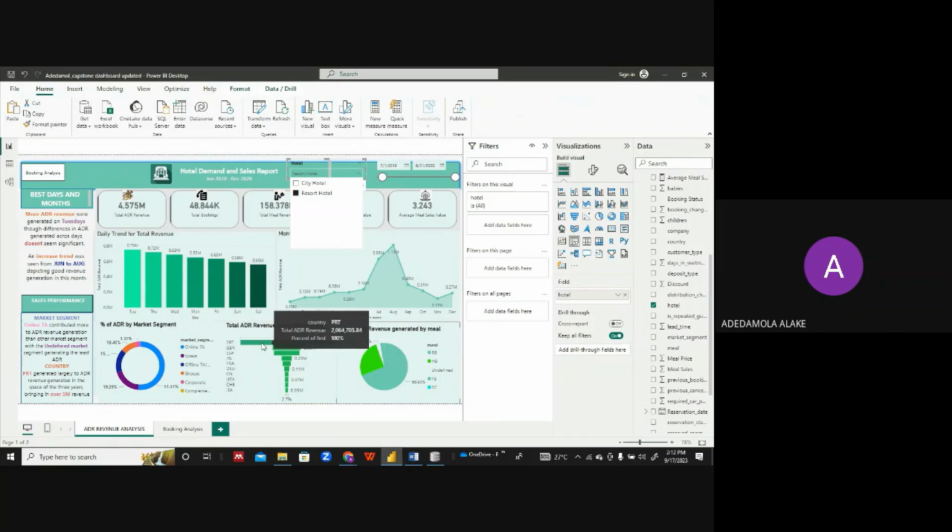And looking at revenue generated from different countries, we can see the PRT country generates a whole lot compared with other countries. This is a list of the 10 most performing countries.